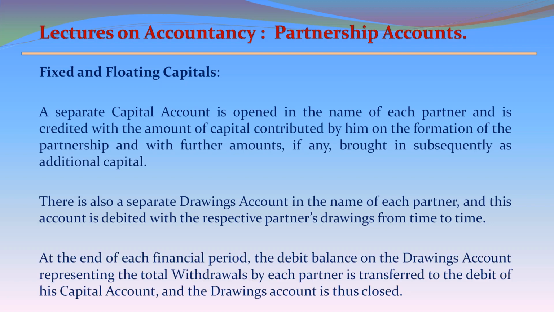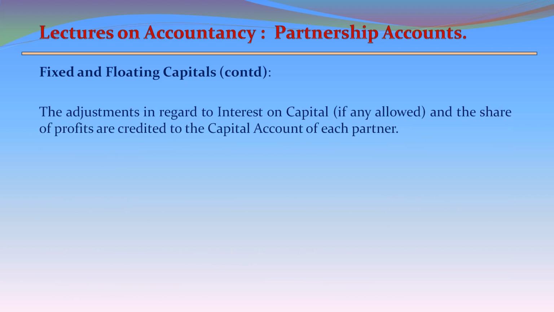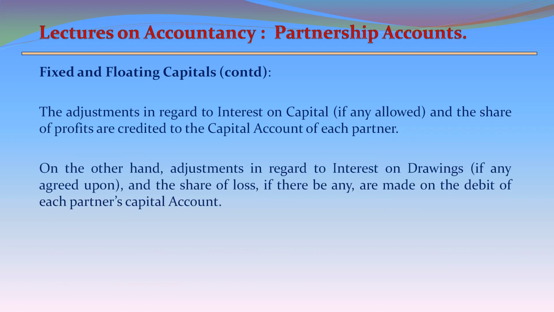At the end of each financial period, the debit balance on the drawings account representing the total withdrawals by each partner is transferred to the debit of the capital account, and the drawings account is thus closed. The adjustments in regard to interest on capital, if any allowed, and the share of profits are credited to the capital account of each partner. On the other hand, adjustments in regard to interest on drawings, if any agreed upon, and the share of losses, if there be any, are made on the debit of each partner's capital account.